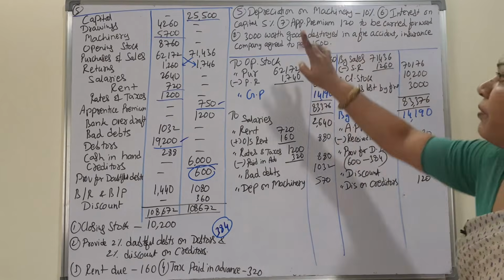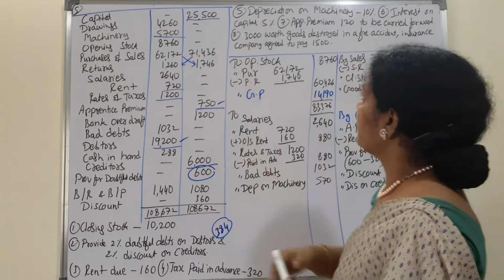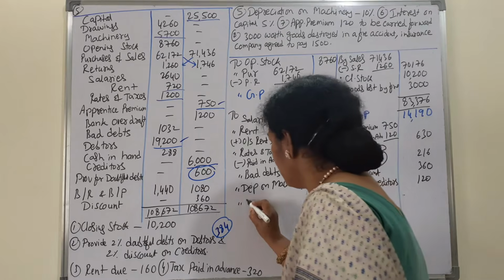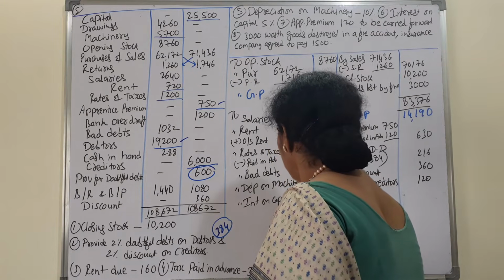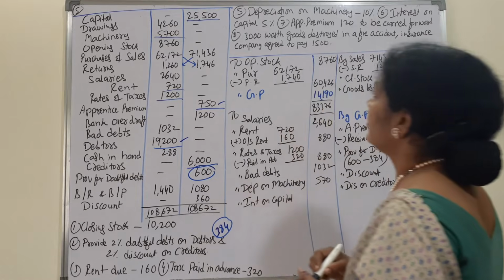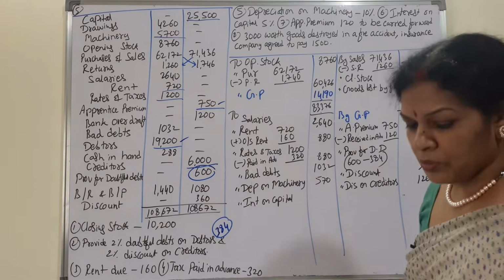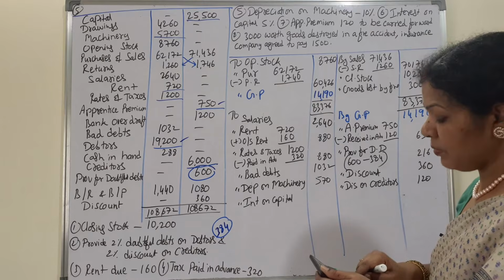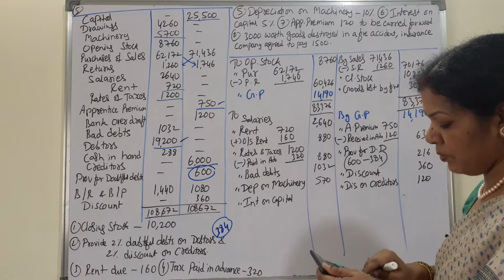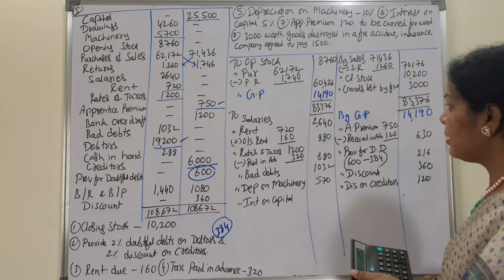Interest on capital 5%. Capital is here. 5% is loss to interest on capital. 25,500 into 5%, 1275.